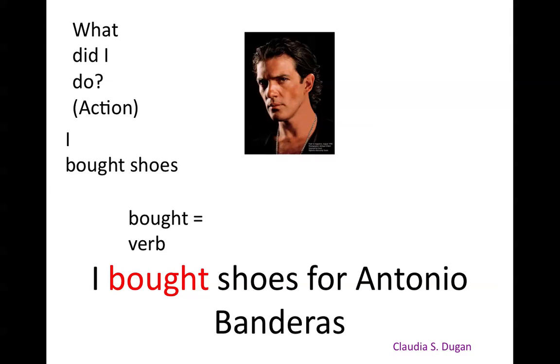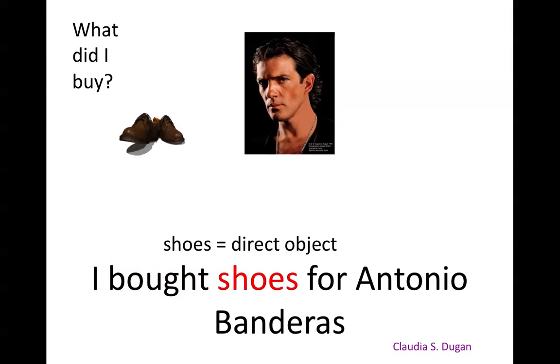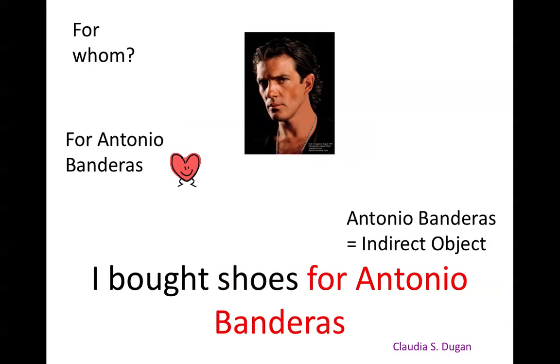What did I do? I bought. Bought is the verb. That's the action. What did I buy? I bought shoes for Antonio Banderas. Since shoes is receiving the action of the verb, shoes is the direct object. What did I buy? Shoes, direct object. For whom? For Antonio Banderas. Antonio Banderas is now the indirect object.